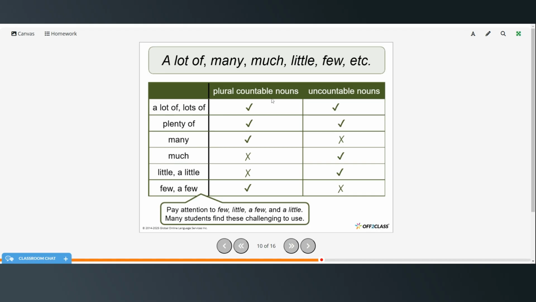Alright, so this is just a chart to review. With plural countable nouns, you can use a lot of, lots of, plenty of, many, few, or a few. And with uncountable nouns, we can use a lot of, lots of, plenty of, much, little, a little. And pay attention to few, little, a few, and a little, because sometimes students find these challenging to use.